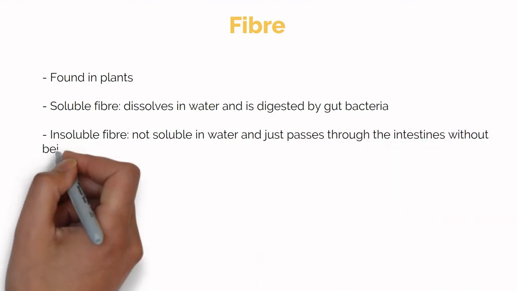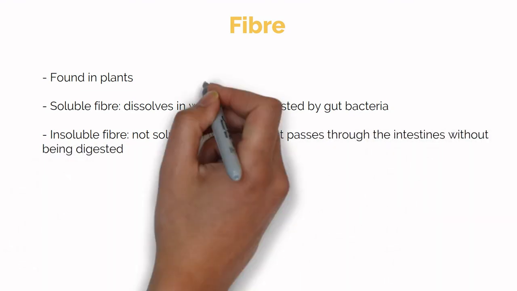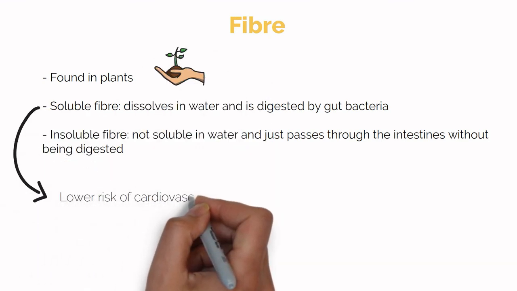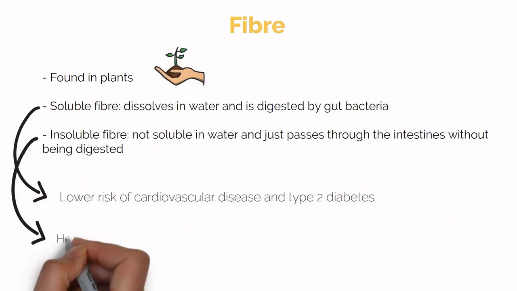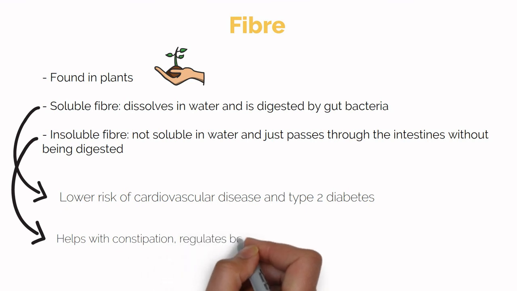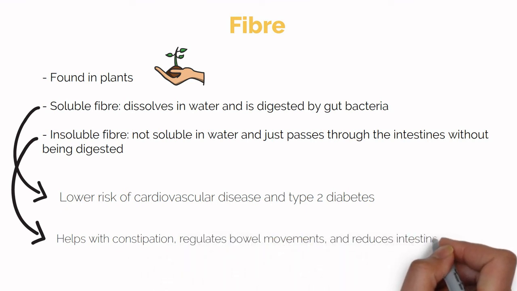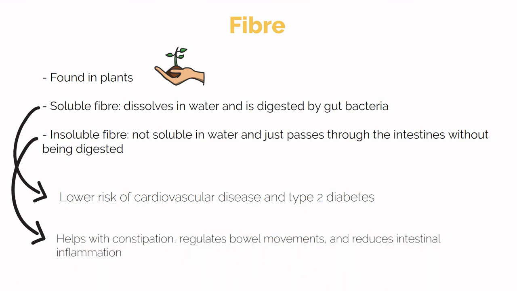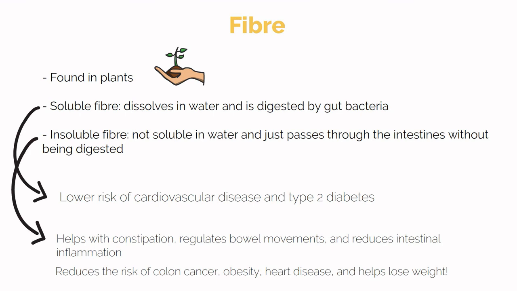The consumption of soluble fiber has been linked with lower risk of cardiovascular disease and type 2 diabetes, and the consumption of insoluble fiber helps with constipation, regulates bowel movements, and reduces intestinal inflammation. And more, eating fiber also reduces the risk of colon cancer, obesity, heart disease, and it even helps lose weight.